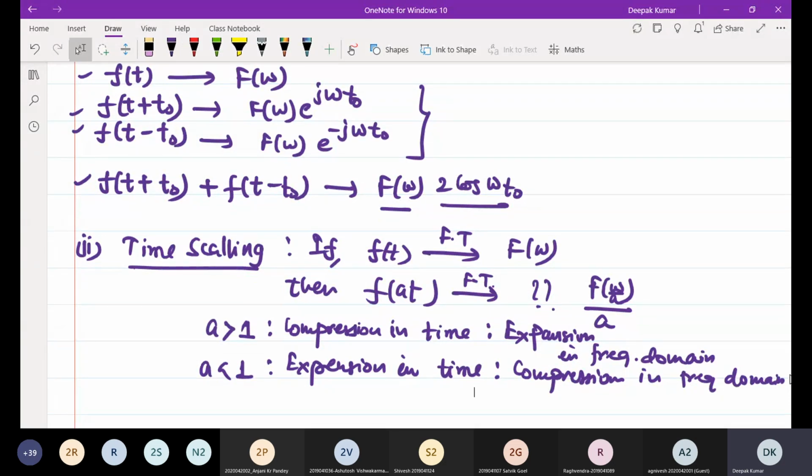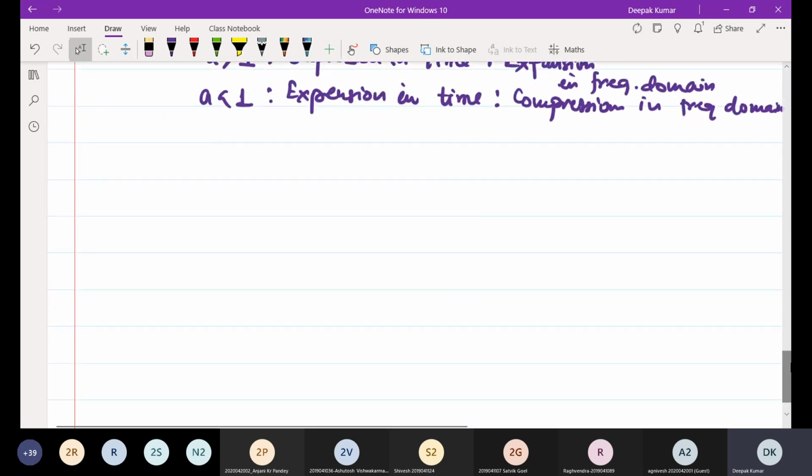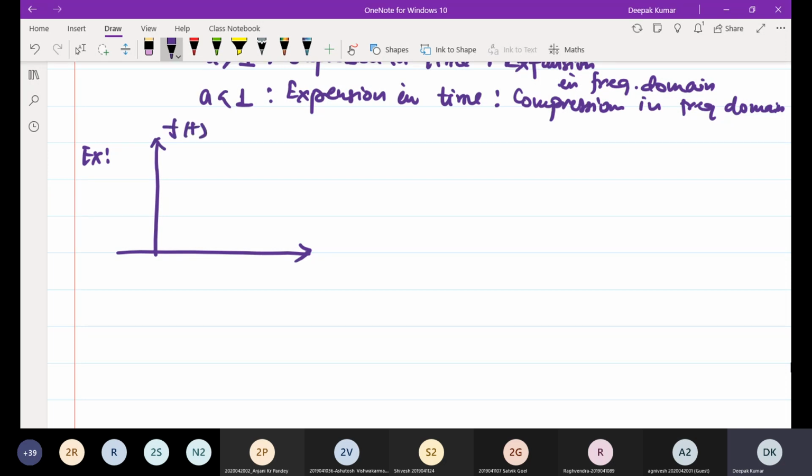Do one. Zero, 3, 6. This is the time axis. This is the function f of t. Its Fourier transform is F of omega.